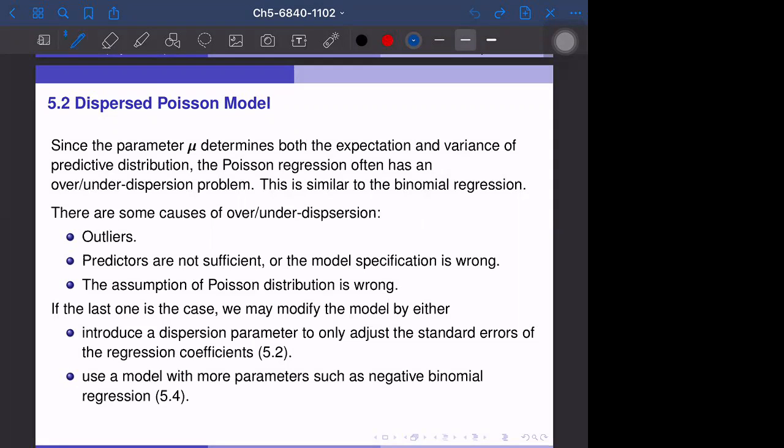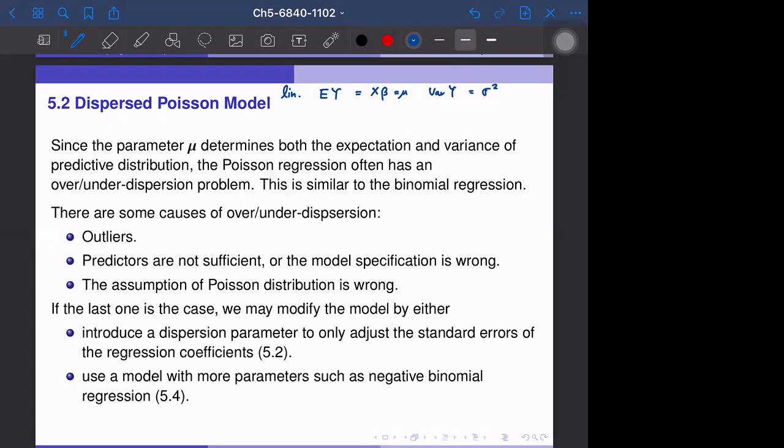Remember the linear model that we have: y is equal to x beta plus epsilon, and the expectation of y is x beta, and the variance of y is equal to sigma square. So we have different parameters. If we say x beta is mu, then we basically have different parameters for expectation and variance.